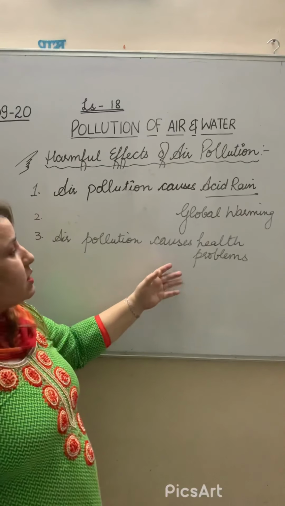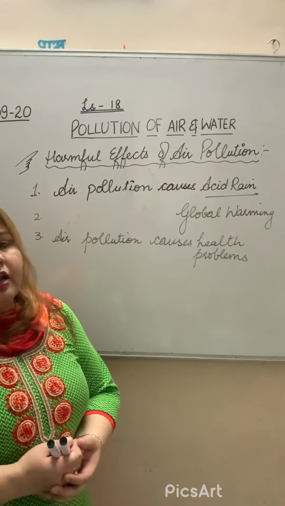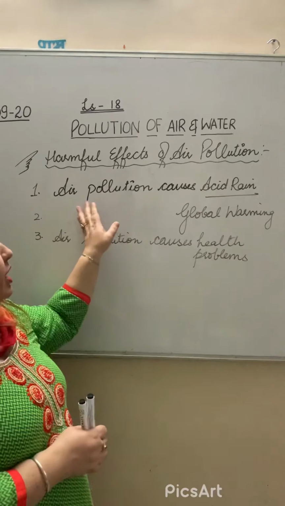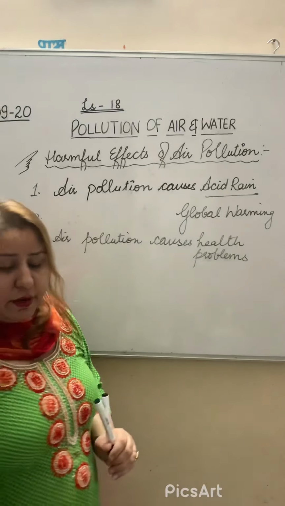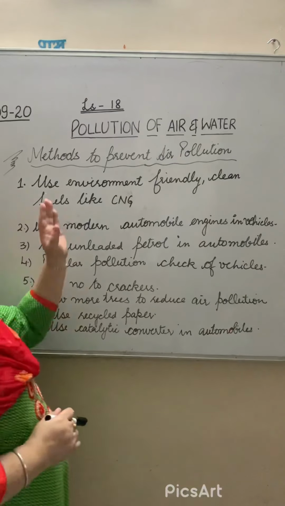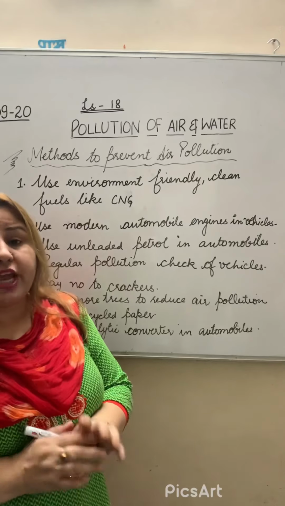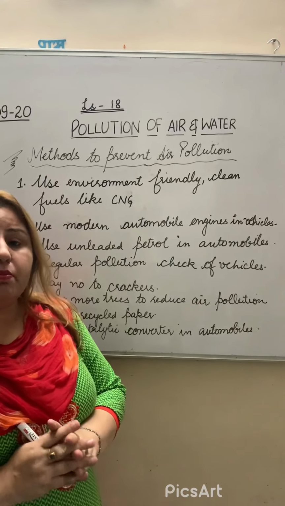So these cause health problems. Respiratory problems occur, eye problems occur, lung problems occur. Different health problems will arise with air pollution. Now we have to learn how we can prevent this air pollution. Now we will discuss the different methods to prevent air pollution. We have to check on this because these days air pollution is a major problem.